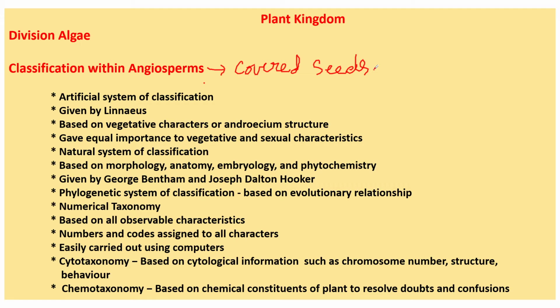What are angiosperms? Angiosperms form seeds within fruit, the plants with covered seeds. The vascular system of these plants consists of xylem and phloem, which conduct water, inorganic and organic substances also. Based on morphology, anatomy, embryology and phytochemistry, this classification is given.